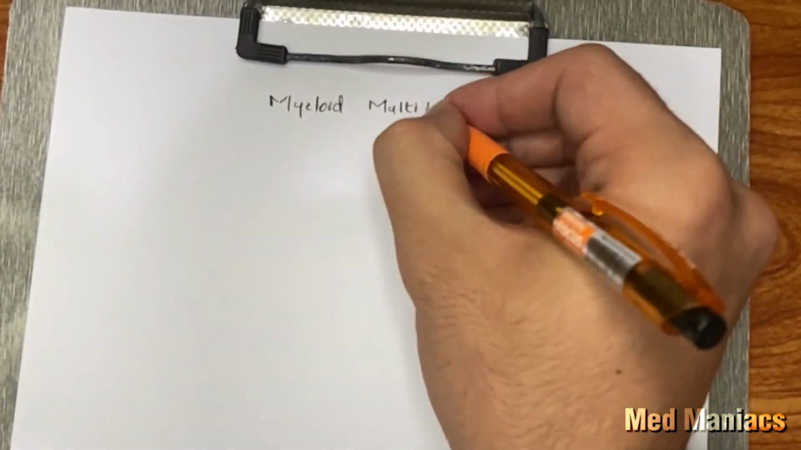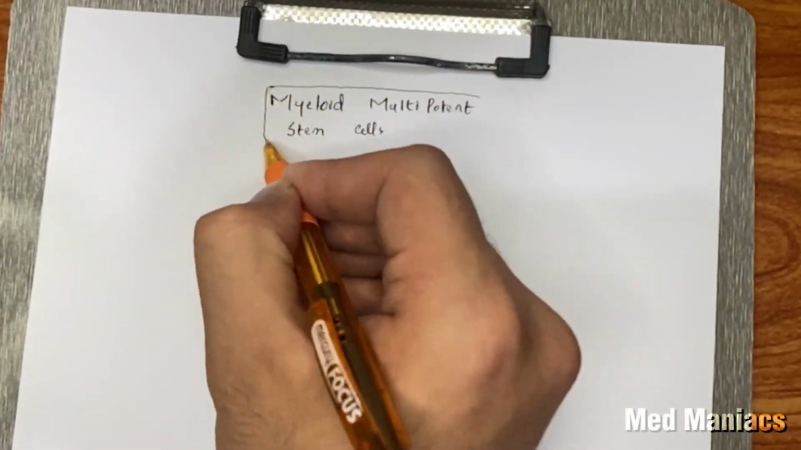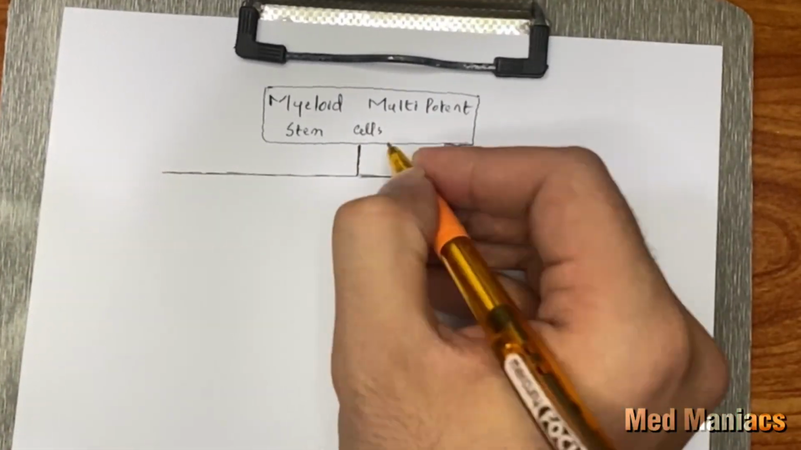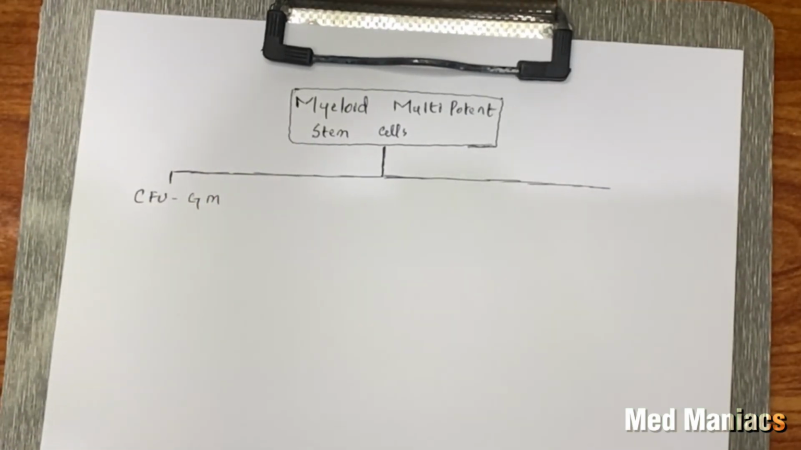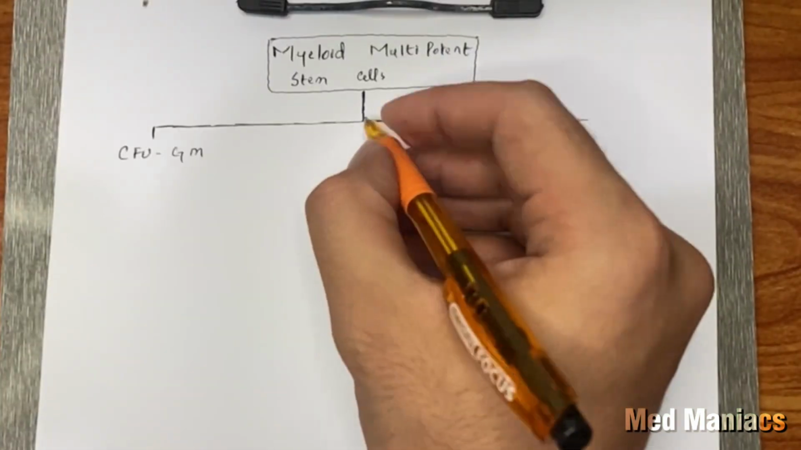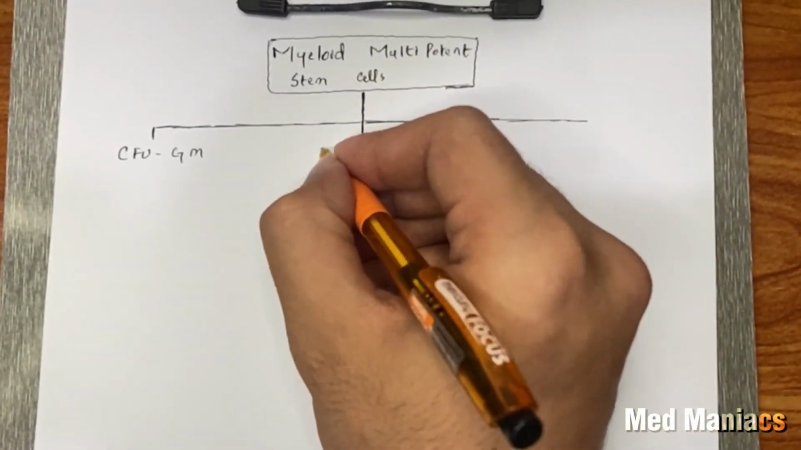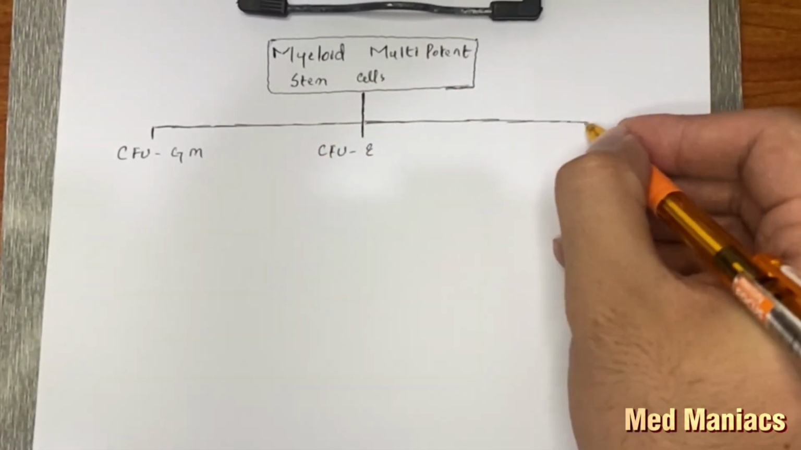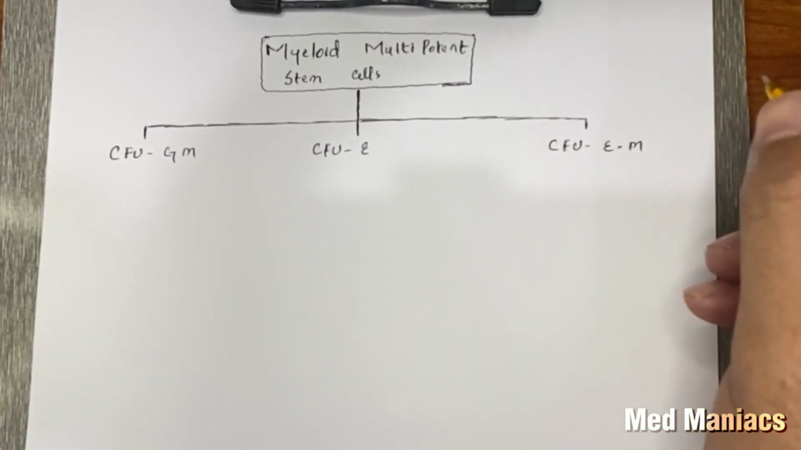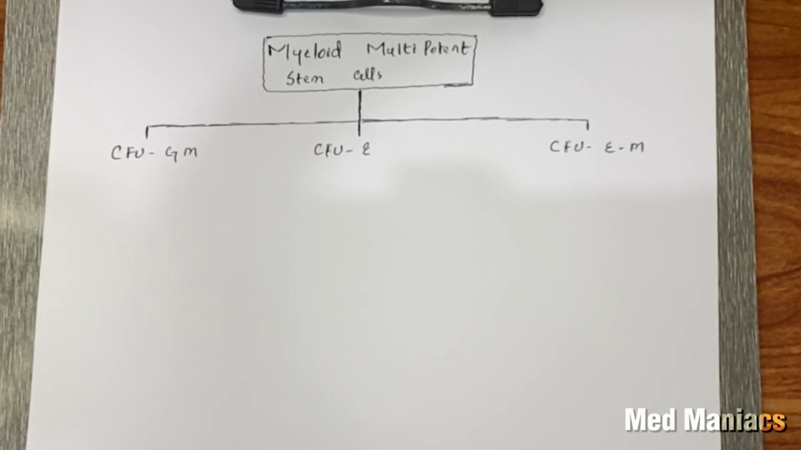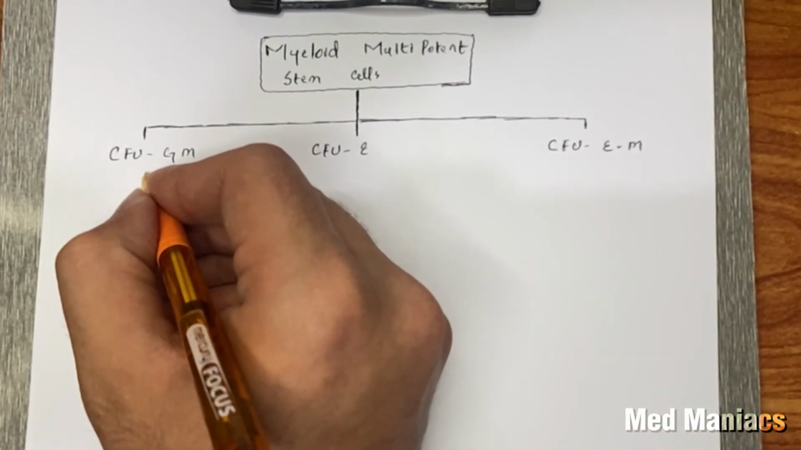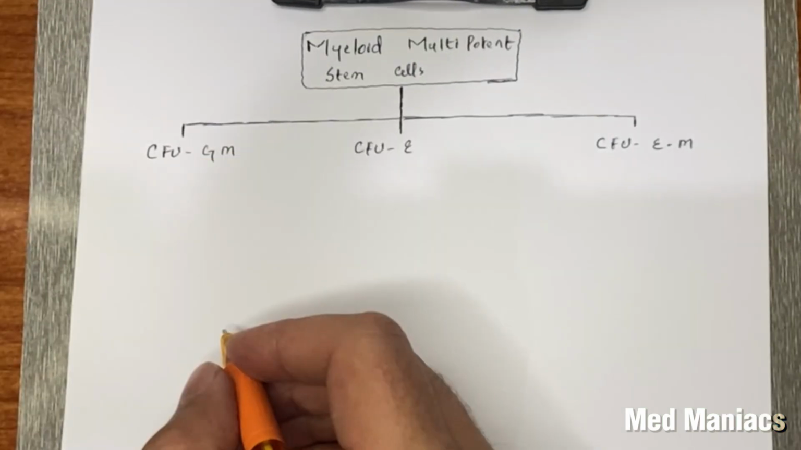Now the myeloid multipotent stem cell is converted into three types of cell. The first one is the colony forming unit, GM. G means granulocyte and M means monocyte. And then the colony forming unit, E. E means eosinophil. Then the colony forming unit, EM. E means erythrocyte and M means megakaryocyte. The abbreviation of CFU is colony forming unit.